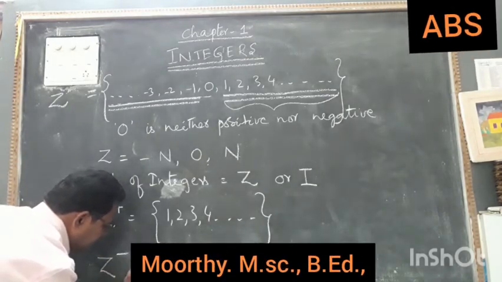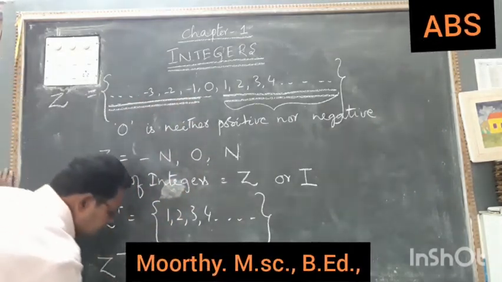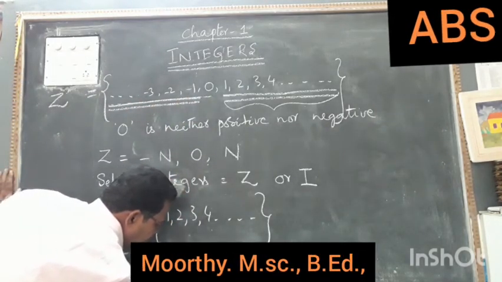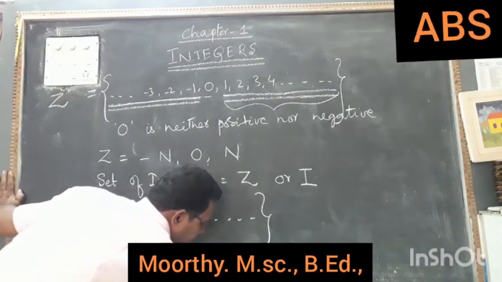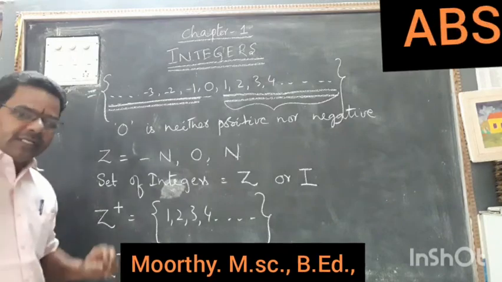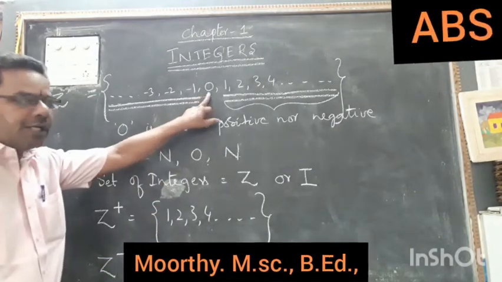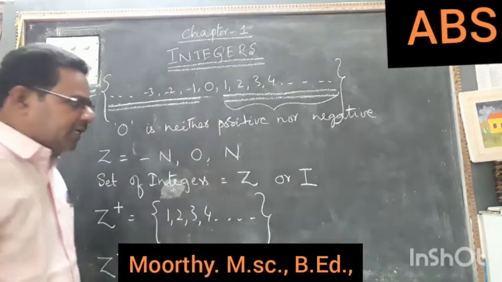Another one is all the negative numbers, minus 1, minus 2, minus 3, minus 4 and so on. This is called the set of negative integers. So positive integers and negative integers including 0 is called the set of integers.